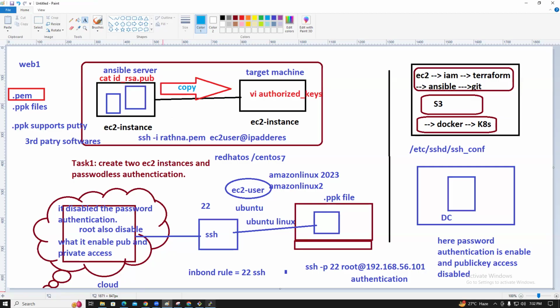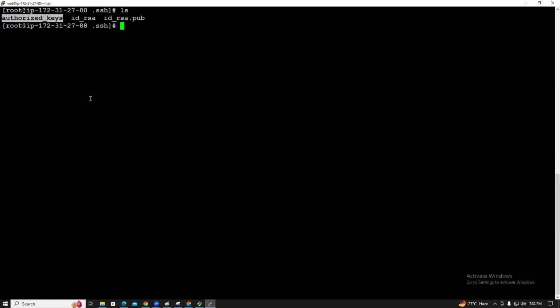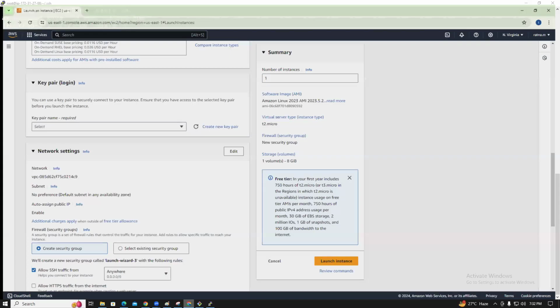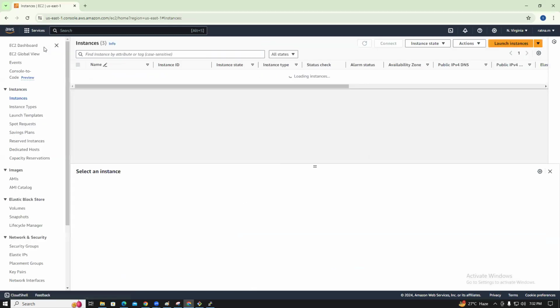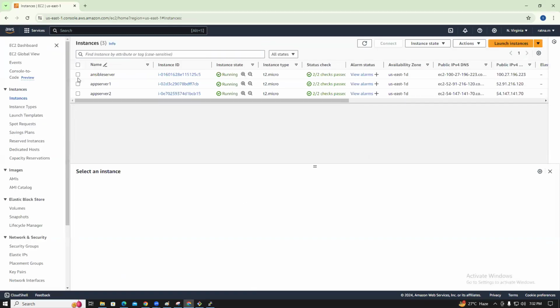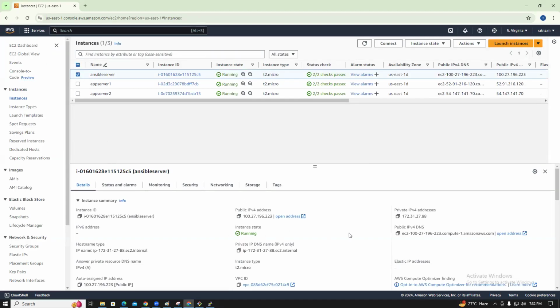So you see, here only is which server I connected. This is the Ansible server. For example, 88. So what is the 88 server? This is the 88 server. So this is the Ansible server.